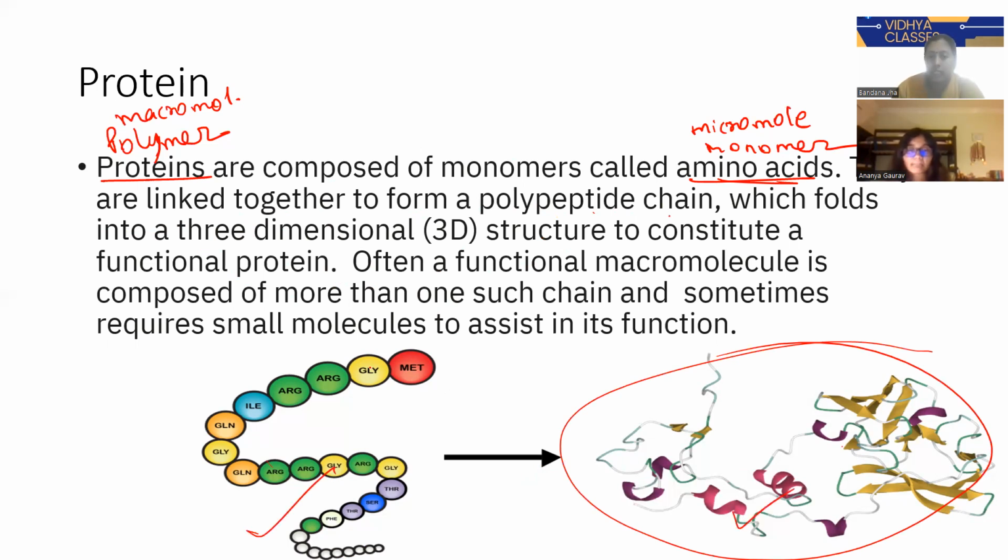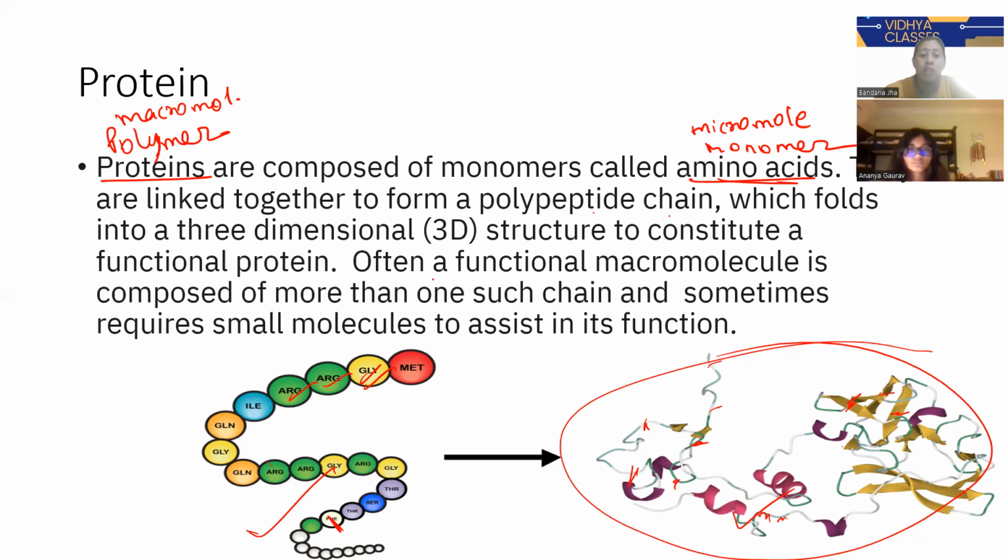This yellow part is this one, and somewhere this. The green parts are this one. Similarly, yellow. Understood? Similarly, PHE, the white-colored part, you can see here. Like this way.